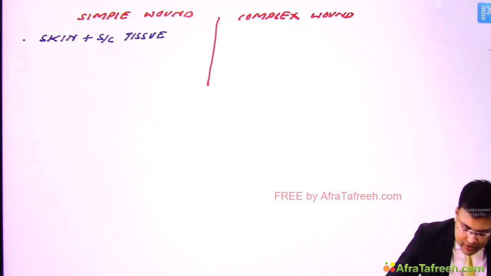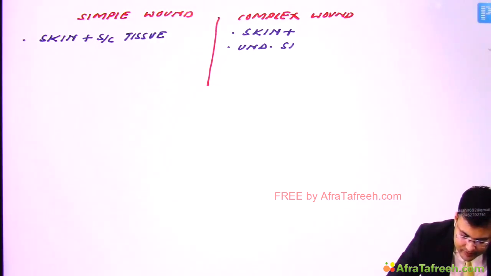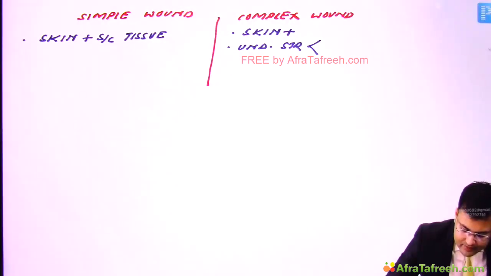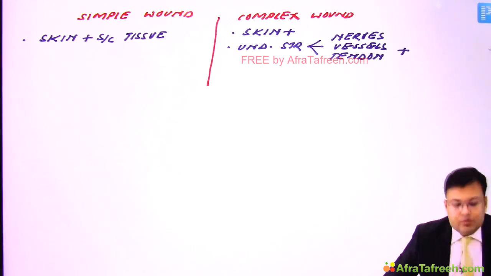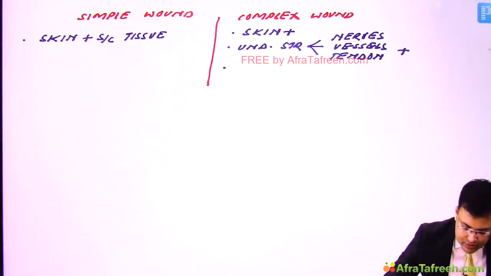And in complex wound, apart from skin, there is involvement of underlying structures like nerves, vessels, muscles, tendon. Clear? Plus, there should be presence of devitalized tissue.